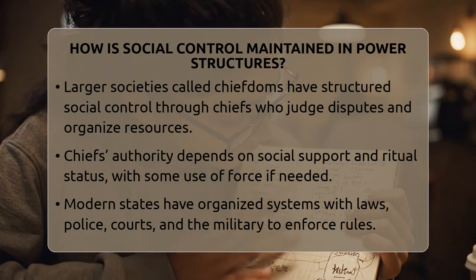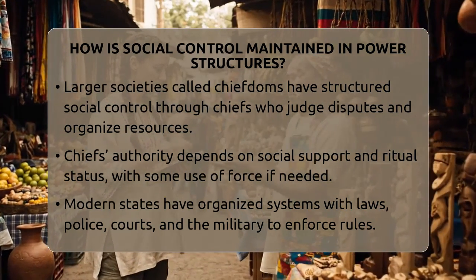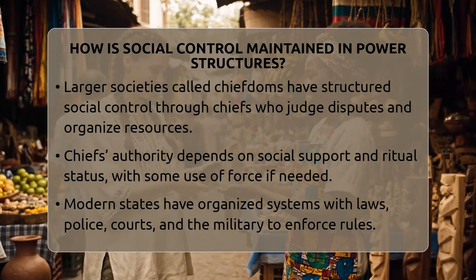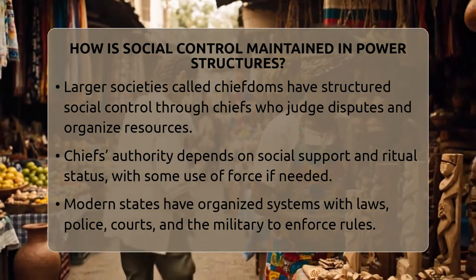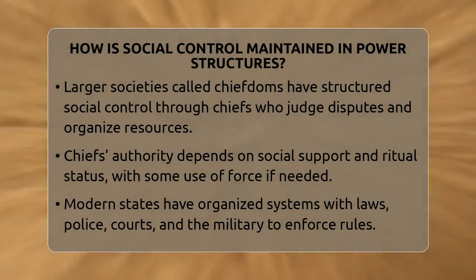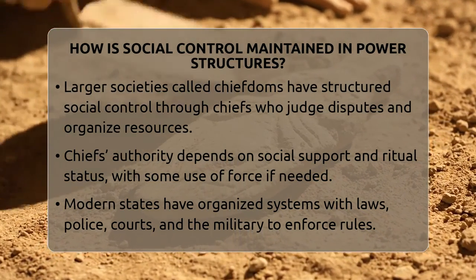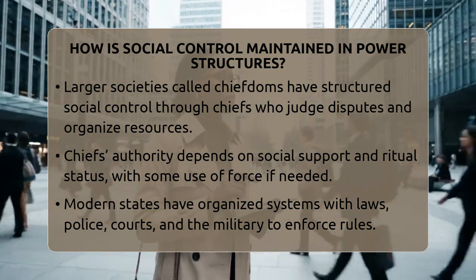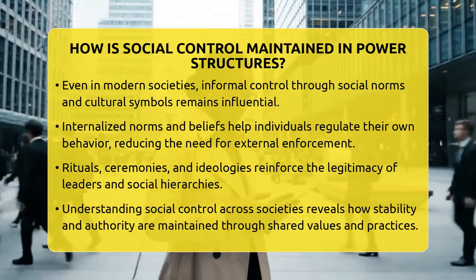In modern states, social control is highly organized. Governments create laws and have agencies like police and courts to enforce them. They can use force legitimately, like arresting someone or deploying the military. But even in these societies, informal control remains important. People still follow social norms, and cultural symbols or rituals reinforce authority.